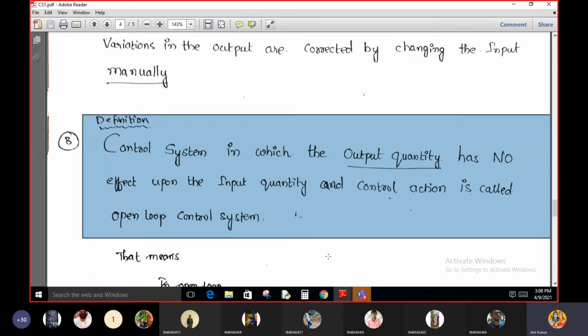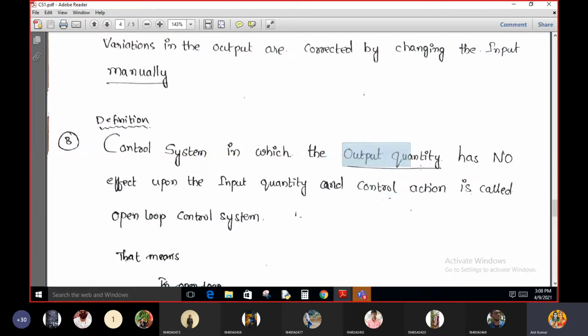Is it okay? That is why the output quantity in an open loop control system has no effect on the input quantity, and this output quantity has no effect on the control action. The control system in which the output quantity has no effect on the input quantity and the control action is called an open loop control system.